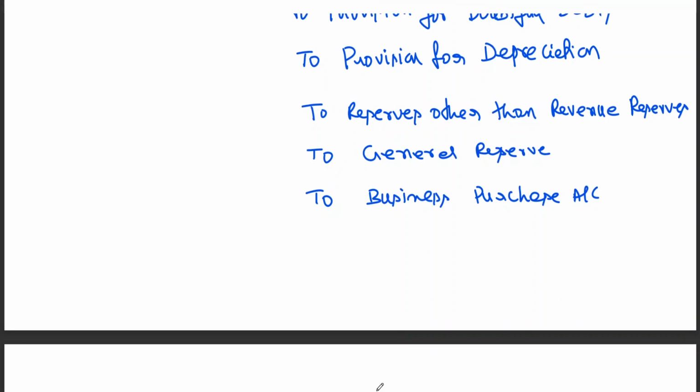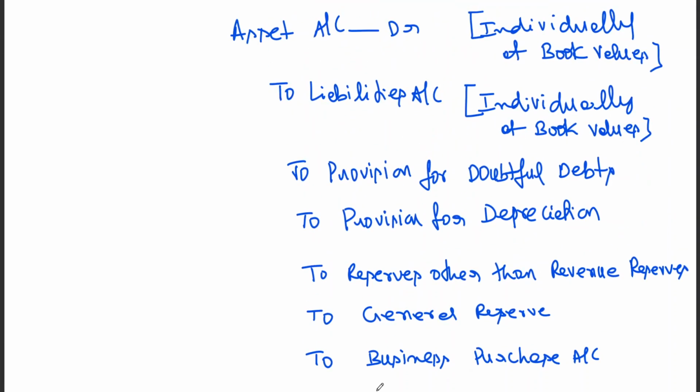Now this is the entry for incorporation of assets and liabilities. We had discussion on this in case of a merger. I told you the payment, whether more than purchase consideration or less than purchase consideration, will be adjusted to general reserve. These things we have already discussed.